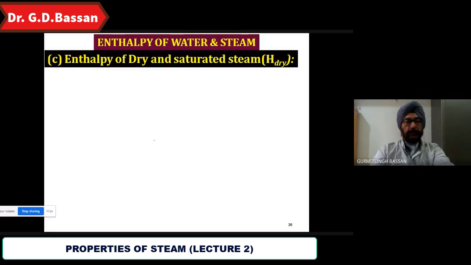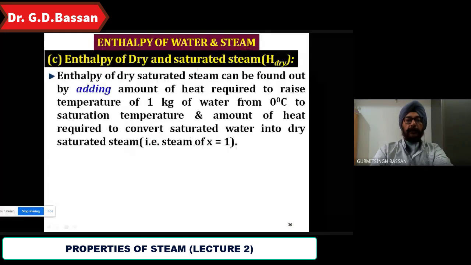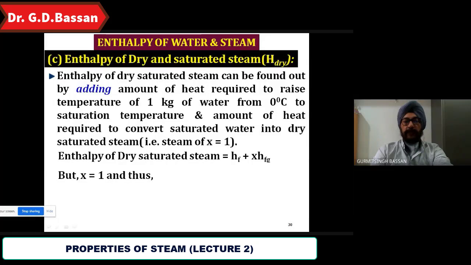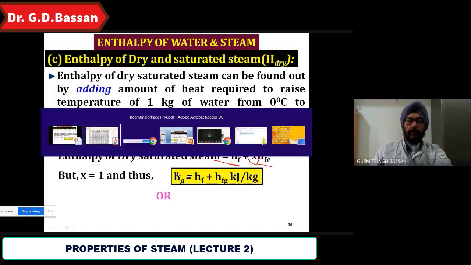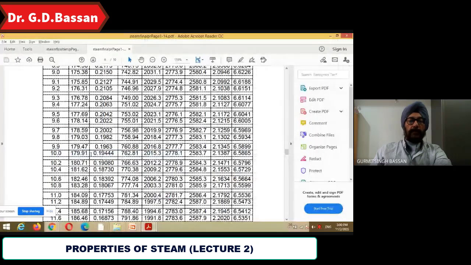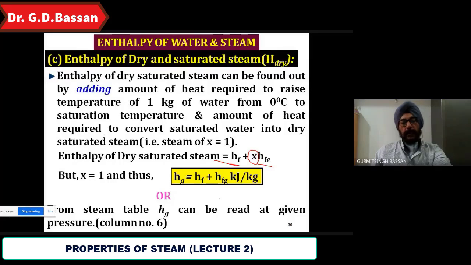Now enthalpy of dry saturated steam, that is H dry. That is nothing but Hg. So that is HF plus X into HFG. Here we have the value of X equal to 1, so that is equal to HF plus HFG, and that is going to be known as Hg. In the steam table, the column number 6 will directly give you the value of Hg. So from steam table, Hg can be directly read out at given pressure at column number 6.